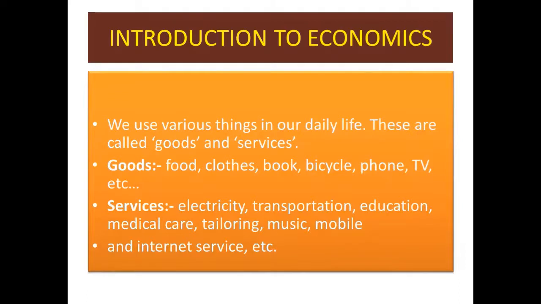We use various things in our daily life. These are called goods and services. The things which we use in our daily life are goods and services. Which goods do we use in our daily life? Food, clothes, book, bicycle, phone, TV, etc. Services: electricity, transportation, education, medical care, tailoring, music, mobile, internet services, etc.